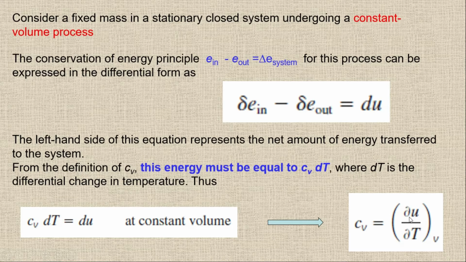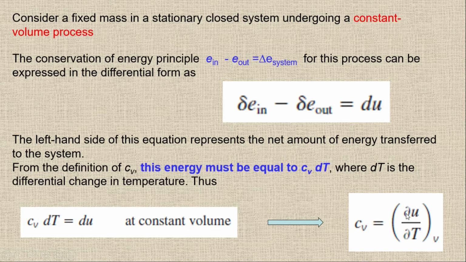Right now I'm using the partial sign, because there is a chance that the CV will depend on any other property as well. So after 2 or 3 slides, we will change this notation again. So right now I'm using the partial. This one is the inexact, and this is the partial differential.